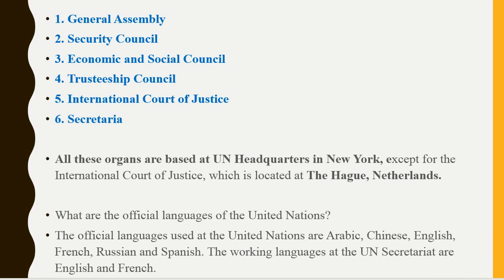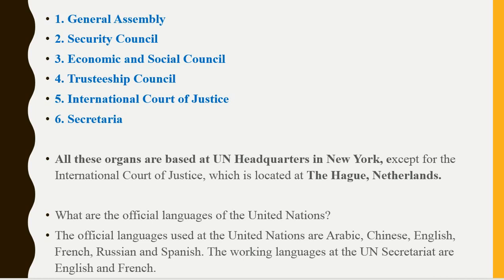The third is the Economic and Social Council. The fourth one is the Trusteeship Council. The fifth one is the International Court of Justice, which is placed at the Hague, Netherlands, and the sixth is the Secretariat. All those organs are based at the United Nations headquarters in New York, except for the International Court of Justice, which is located at the Hague, Netherlands. Only the International Court of Justice is at the Hague, and all the other five organs are in New York in the United States.